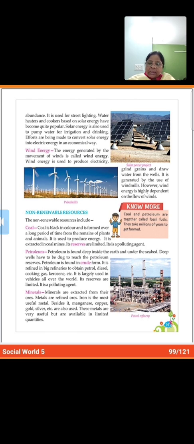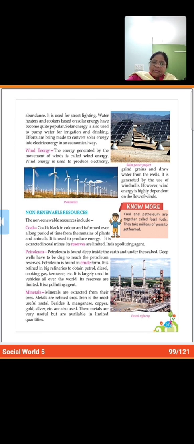See children, in this, here it's written "it's is a". So please cut this one S. It should be "it is a polluting agent". So corrected, it is printed here wrong. So now I'm going to explain it to you.